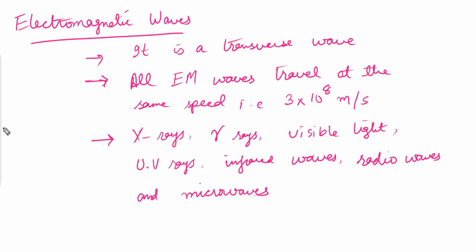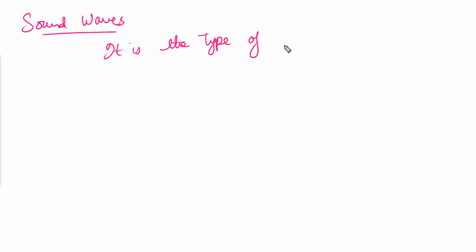So let's discuss sound waves. Sound waves are a type of longitudinal waves. And as we have discussed earlier, in longitudinal waves, the direction of vibration is parallel to the direction of the wave itself.